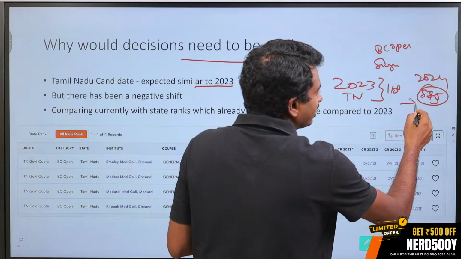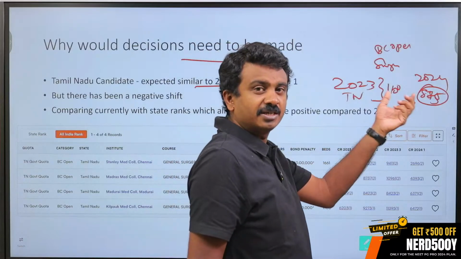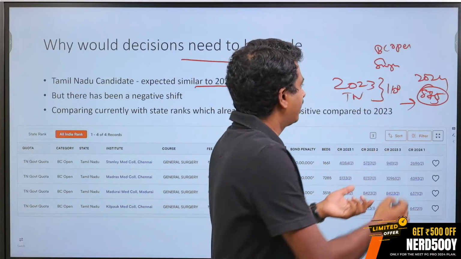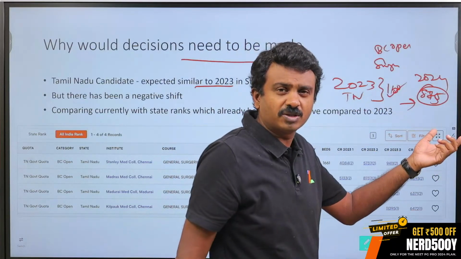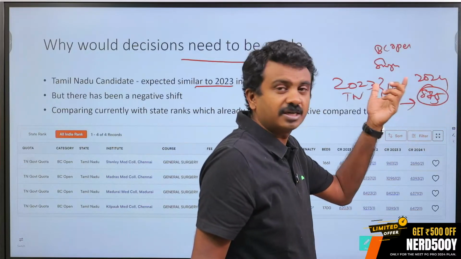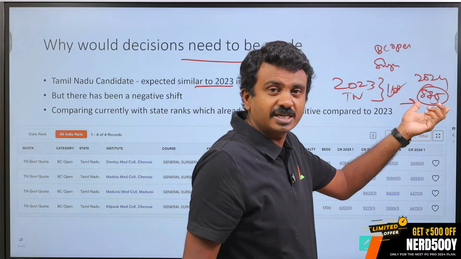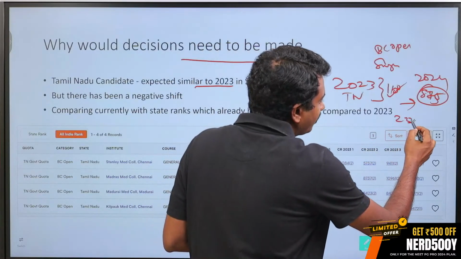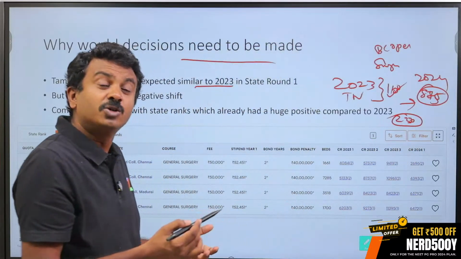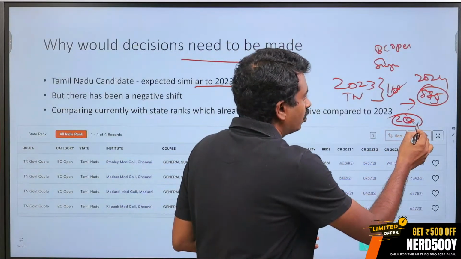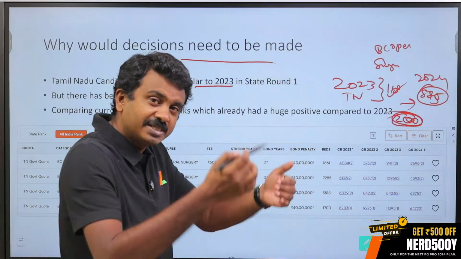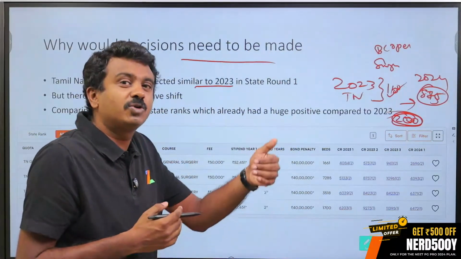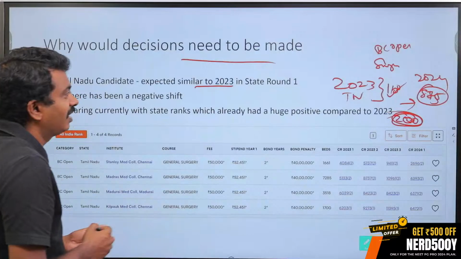This is a what shift? The candidate was expecting a seat at 1100, let us say 1070 or 1075, 1100. But now, this is an example, this has closed at 875, which means there is a negative shift. A 200 rank negative shift has happened, which means the seat has not come up to my rank when I thought that seat would be available.